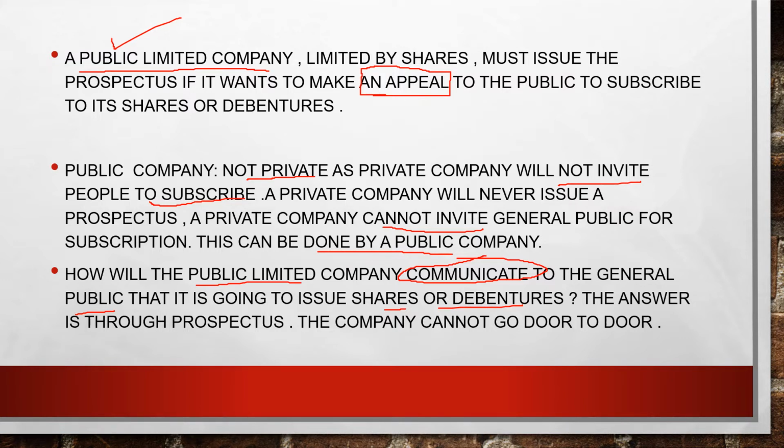Because the public limited company wants people to subscribe to its shares, it makes an invitation and an appeal to the open public, and this happens through the document called the prospectus.